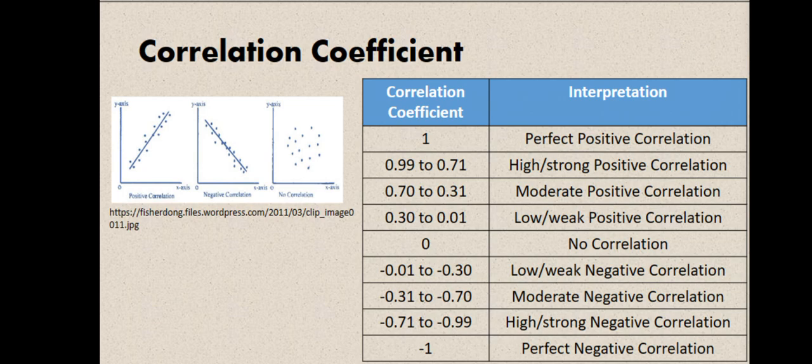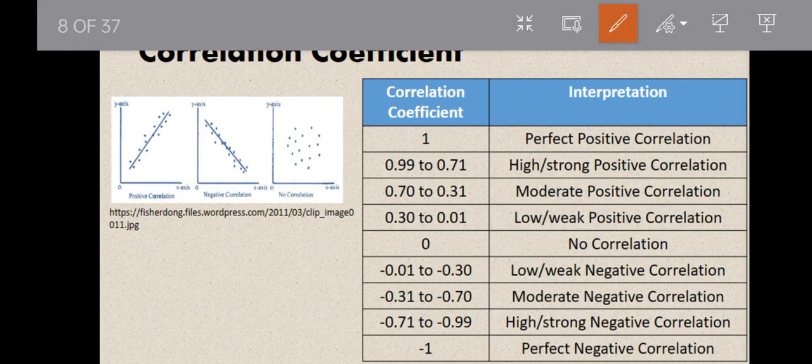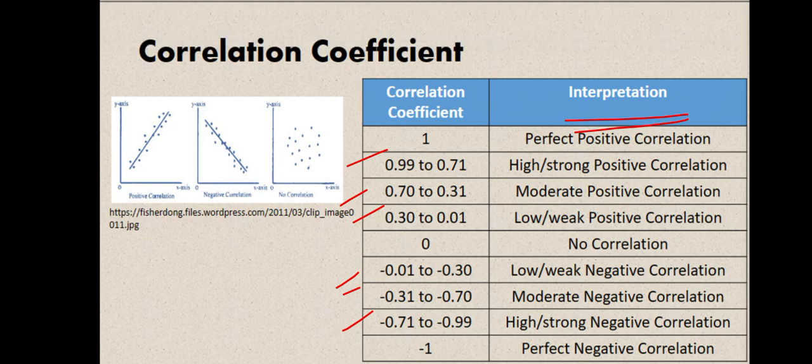And there are many more values para sa ating correlation coefficient, and these are the following interpretations niya. You may screenshot it, or you may sulat it sa notebook niyo. So, ayan. Okay, let's proceed.